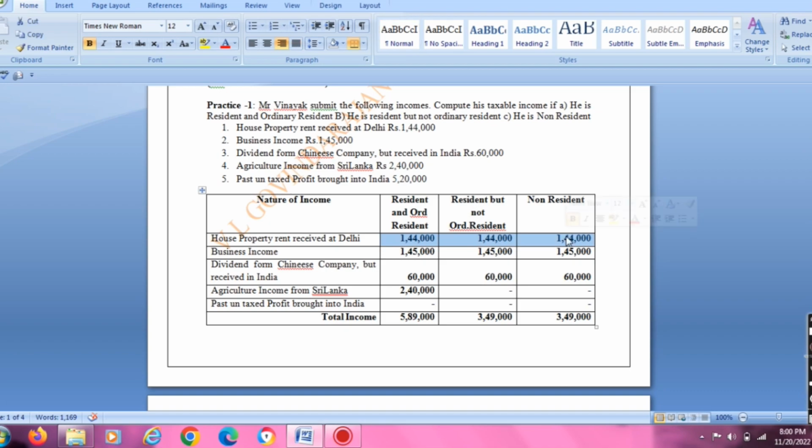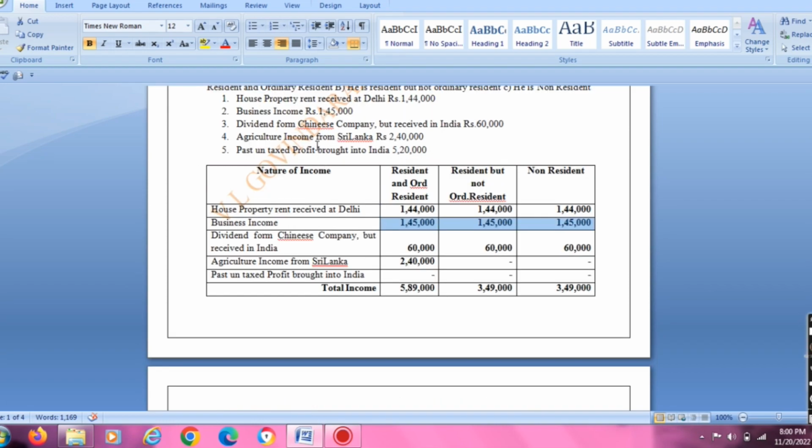Where the business was situated, nothing was given in the problem, so we have to assume that the business was established only in India. So it's Indian income, fully taxable for all three categories. Dividend from a Chinese company but received in India: the amount was received in India, so it is taxable for all three categories.